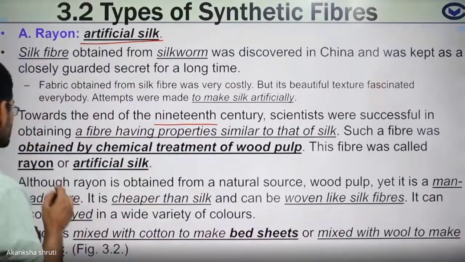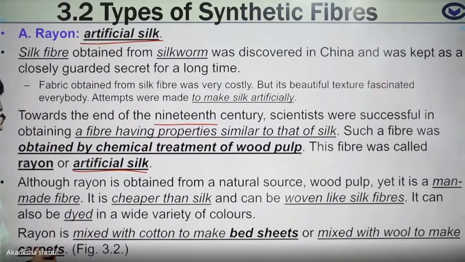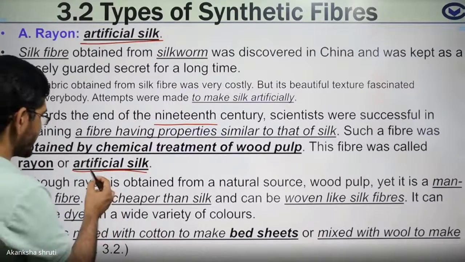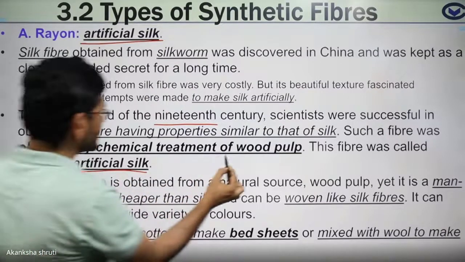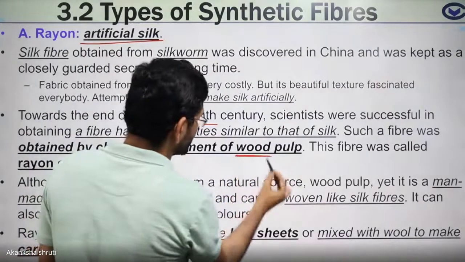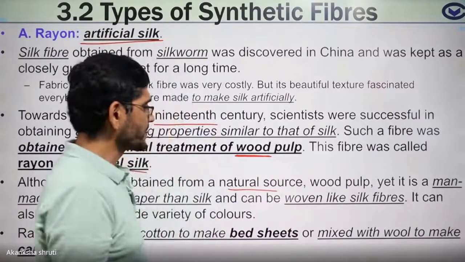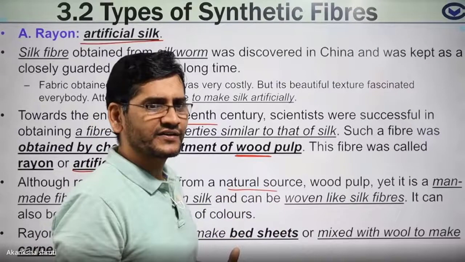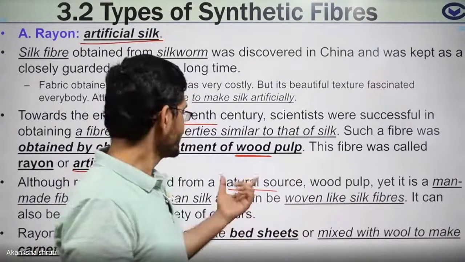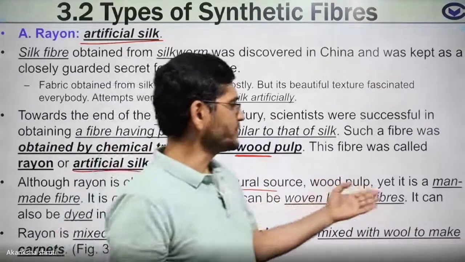So students, it is also called artificial silk. You are getting that this rayon is obtained from the chemical treatment of wood, though the wood is obtained from a natural source. But this wood, you cannot use as thread or as fiber. So this wood is treated chemically to get wood pulp.